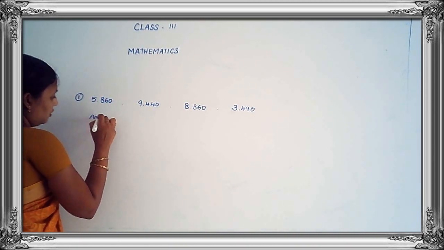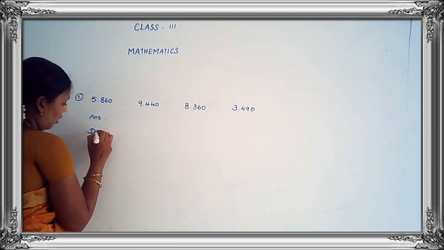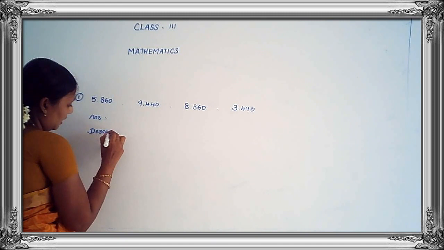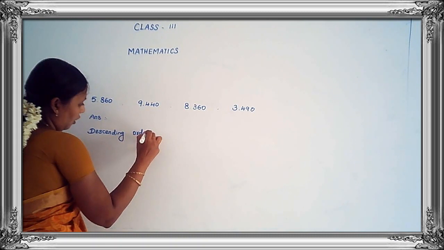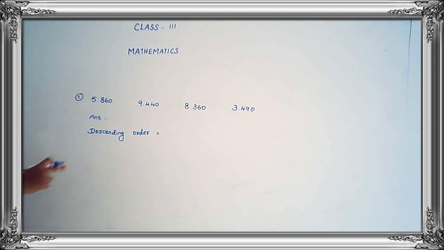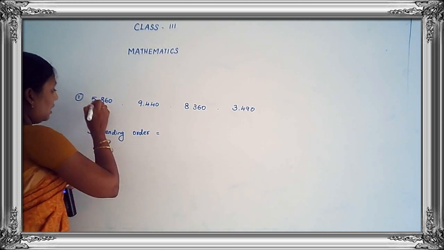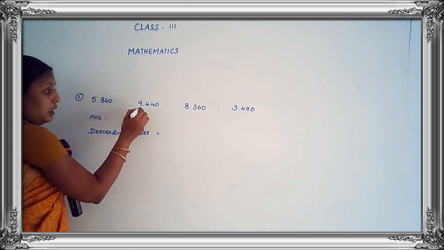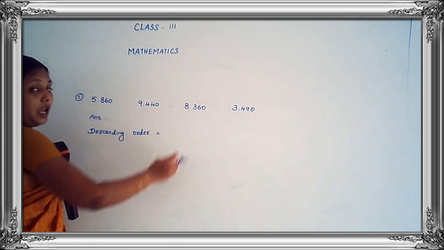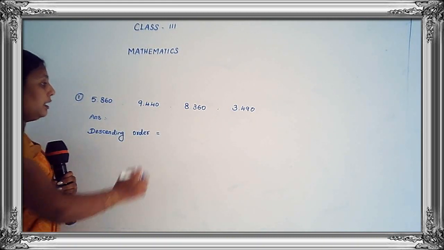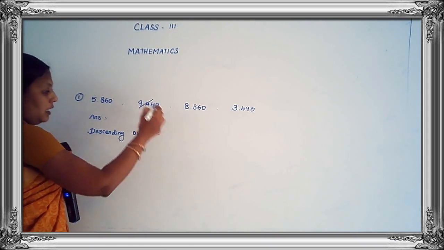Now you have to arrange the numbers. This is descending order. D-E-S-C-E-N-D-I-N-G. Descending. O-R-D-E-R. Order. Descending order means you have to arrange the numbers from big to small. First we have to see the thousands place. 5,000, 9,000, 8,000 and 3,000. Which is greater? 9,000 is the greatest number. So we have to write here